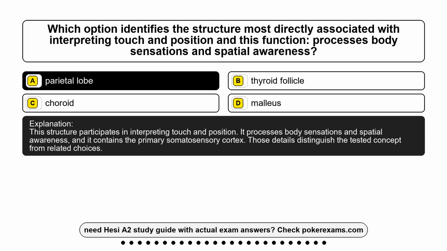This structure participates in interpreting touch and position. It processes body sensations and spatial awareness, and it contains the primary somatosensory cortex. Those details distinguish the tested concept from related choices.